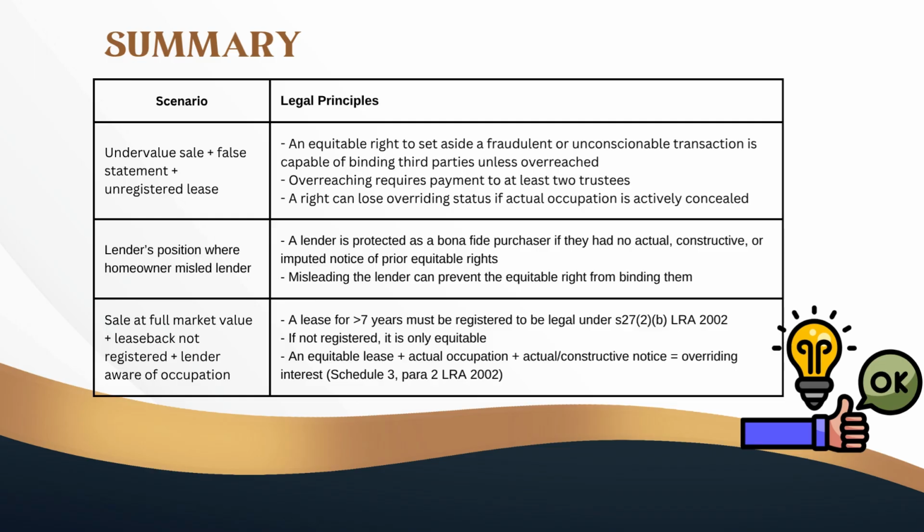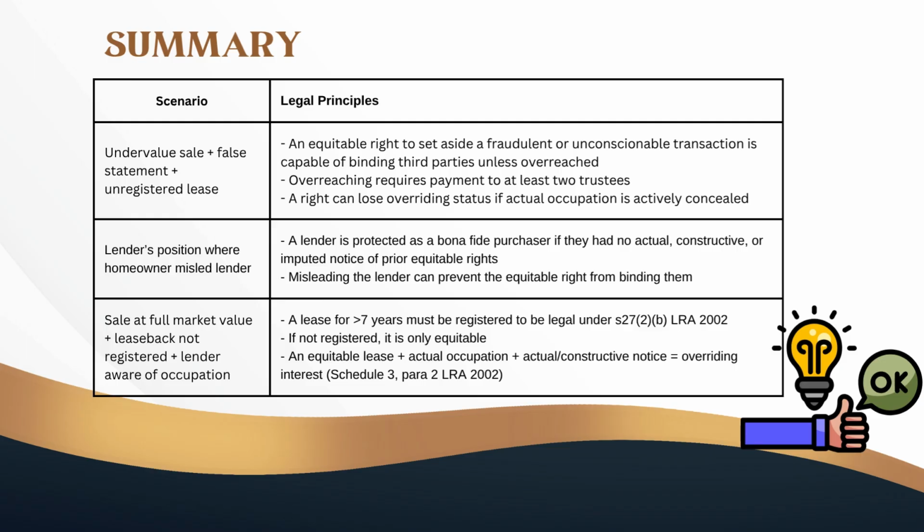In Scenario 1, an undervalued sale creates an equitable right to set aside the transaction, which can bind third parties unless overreached. However, this right may lose its overriding status if the occupier actively conceals their presence. Scenario 2 focuses on the lender's protection. If the lender had no notice of the equitable right due to being misled, they are treated as a bona fide purchaser and are not bound by the right.